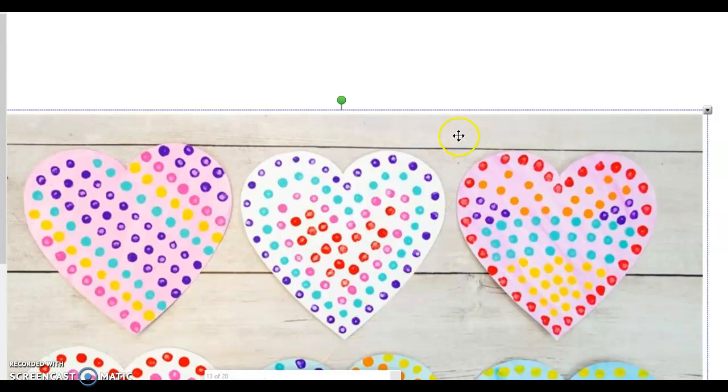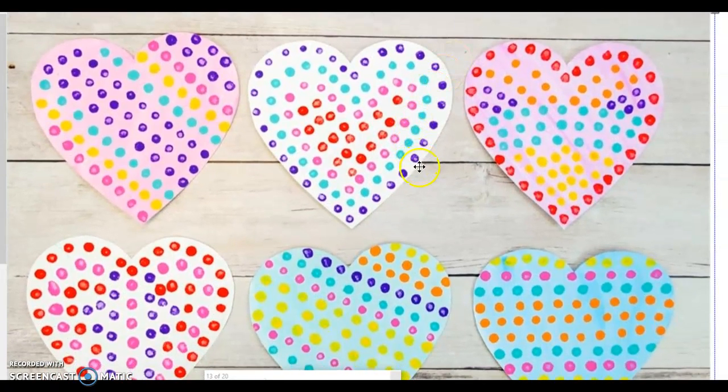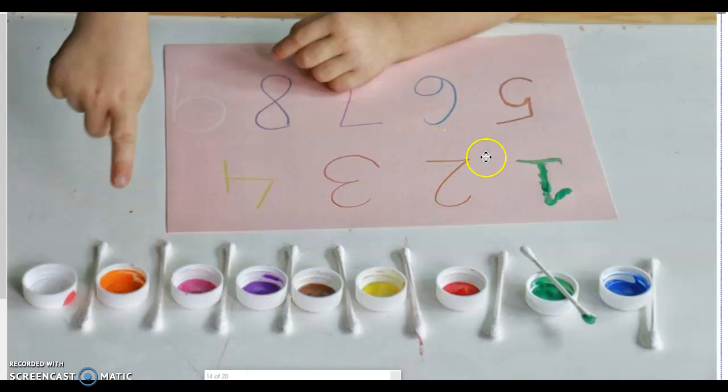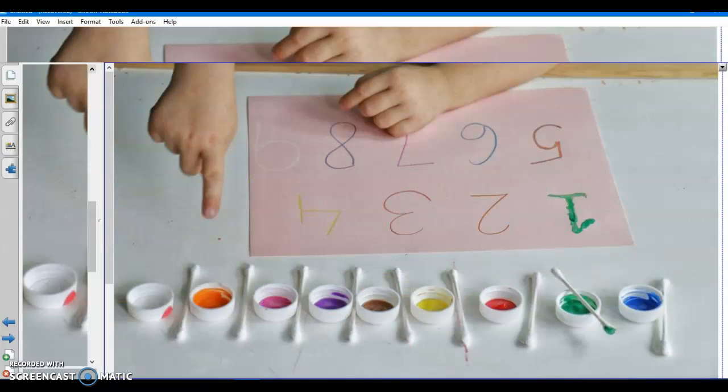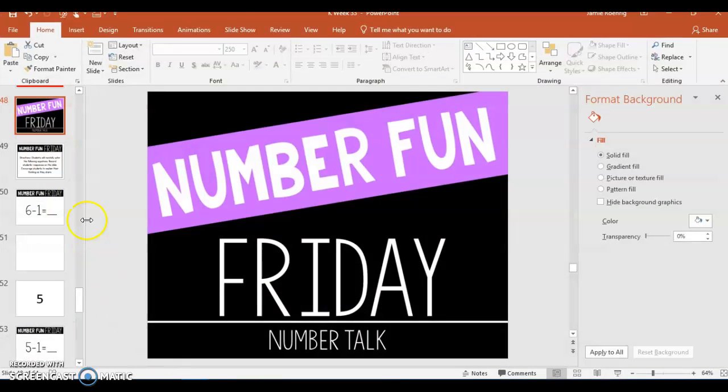But you could also, I found this one here, and it looks like they cut out hearts and then they painted dots with Q-tips on it. And I also found this one right here, which was practicing writing numbers. So they had Q-tips and they were practicing writing their numbers with Q-tip paint. You could do this with sight words too, or your name, numbers, all kinds of things you could do with it. All right, so next I would like to go and do our Number Fun Friday number talk.